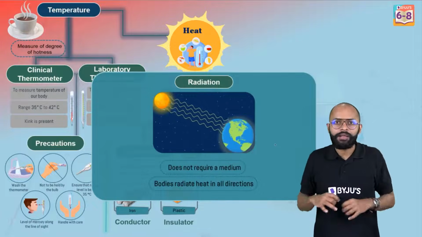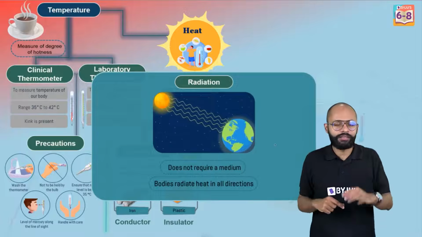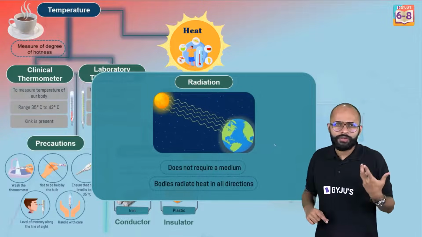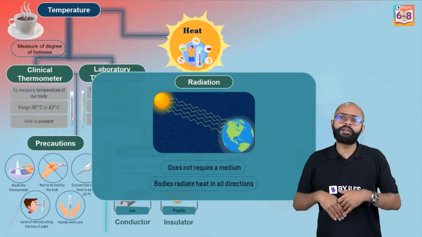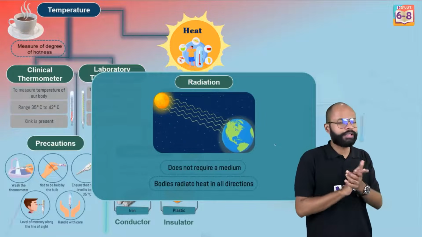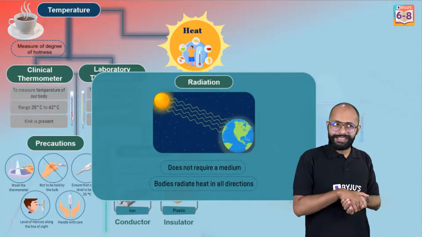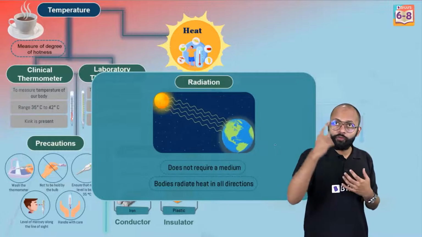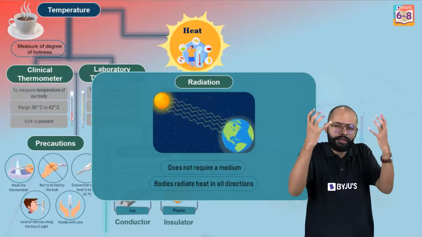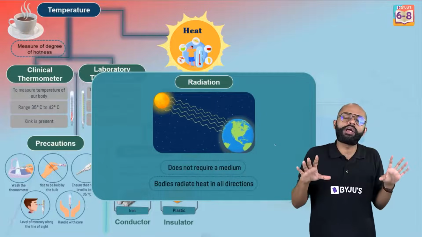Radiate. Right? Bodies are radiating heat. Think about it. The sun is very far from us, right? In between the sun and earth, mostly it's empty space only. It's vacuum. Correct? Yes, sir. But still, I can feel the warmth from the sun. The moment you come out and the sun rays fall on you in a winter morning, maza hi aa jata hai.